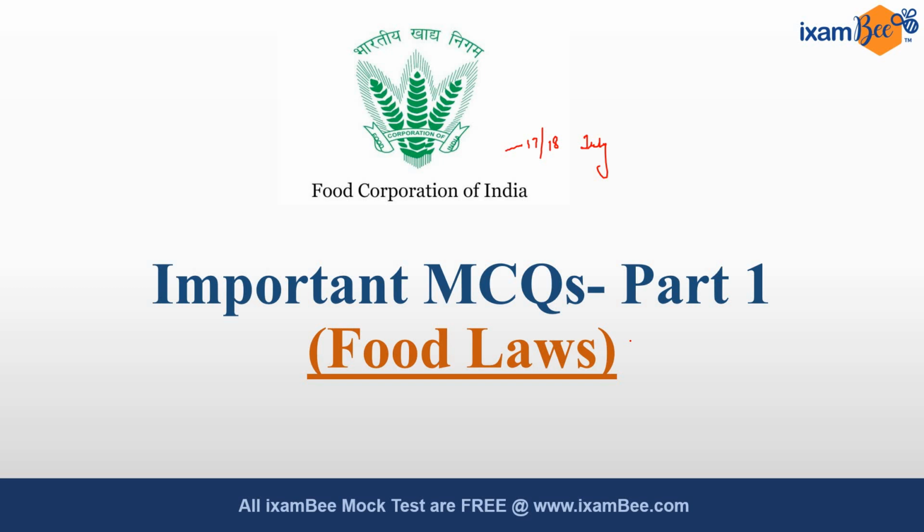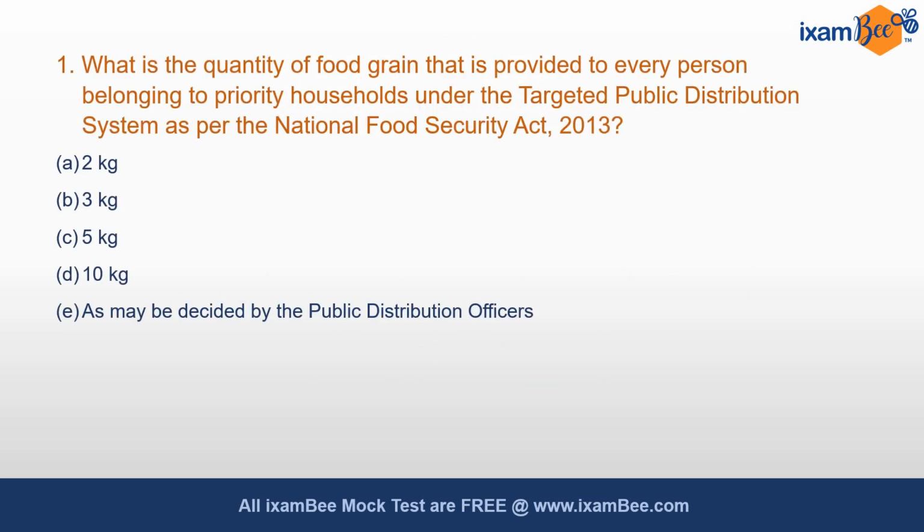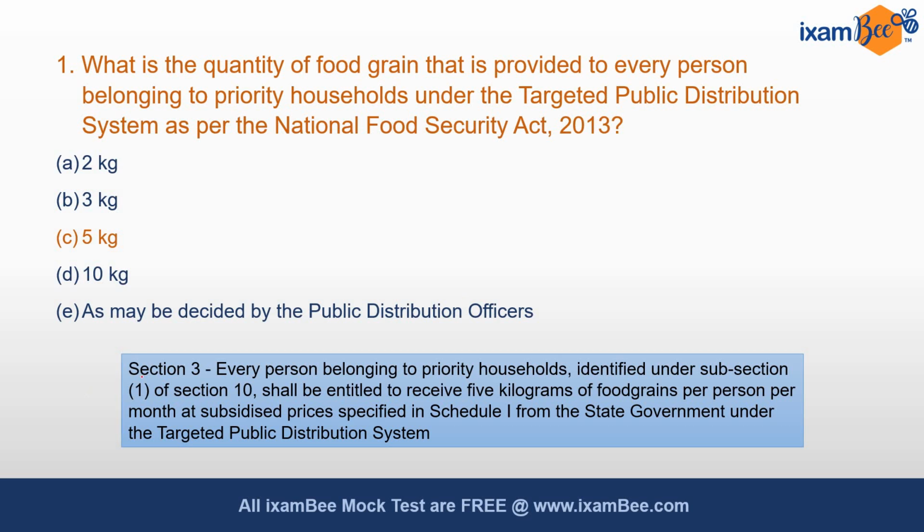So beginning with our first question, what is the quantity of food grain that is provided to every person belonging to priority households under the targeted public distribution system as per National Food Security Act 2013? तो अगर आपने NFSA Act अच्छे से पढ़ा होगा, so you must be knowing this answer. The correct answer is option C. 5 kg is the quantity of food grains that can be provided to every person belonging to priority household. And this is mentioned in section 3 of NFSA Act.